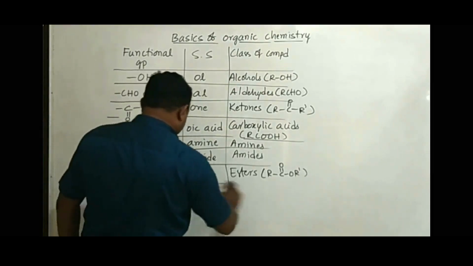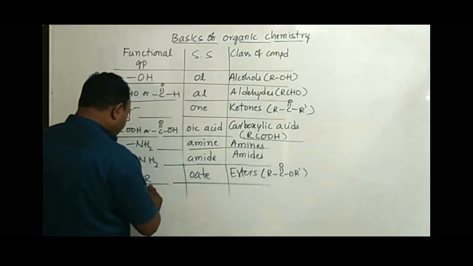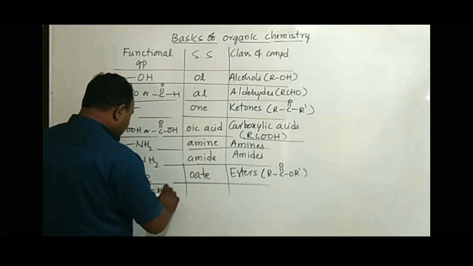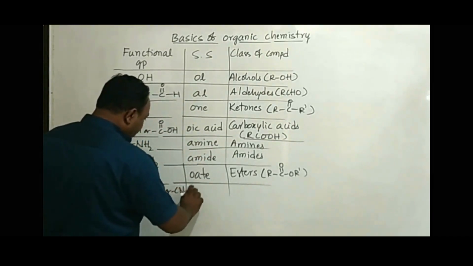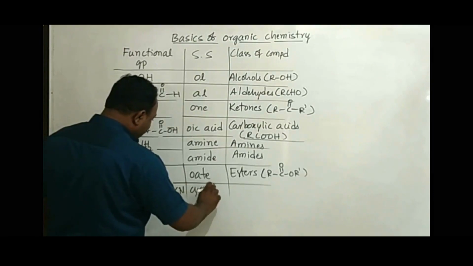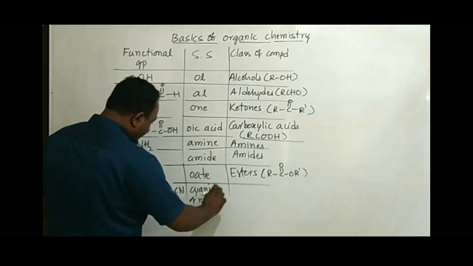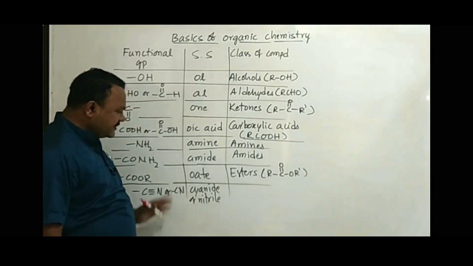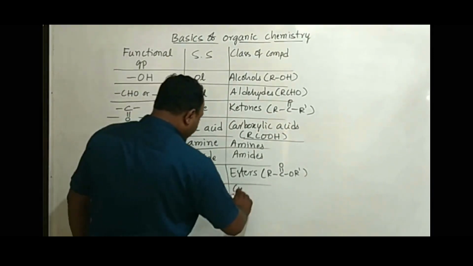Last one we take, if the functional group is CN, C triple bond N, we use a secondary suffix as cyanide or nitrile, and the compounds are called cyanides.